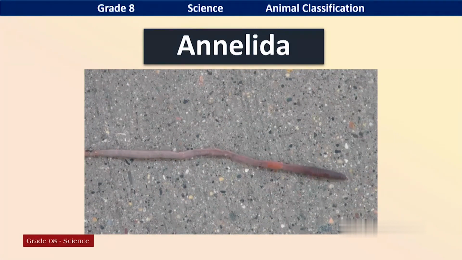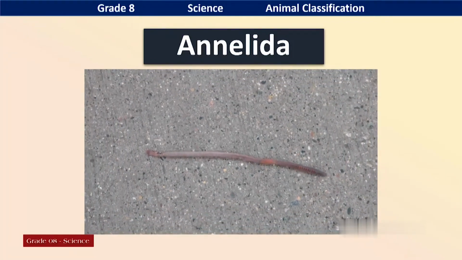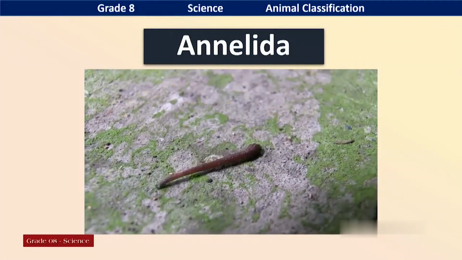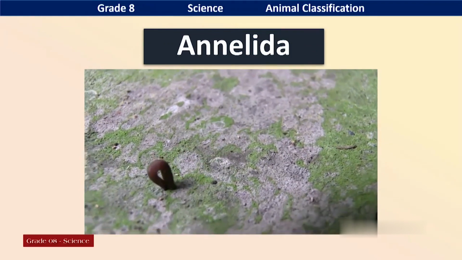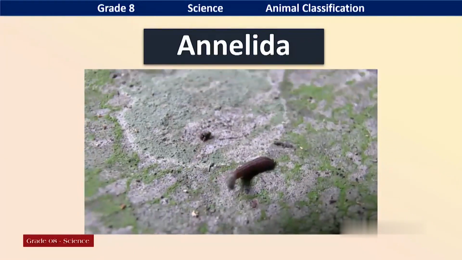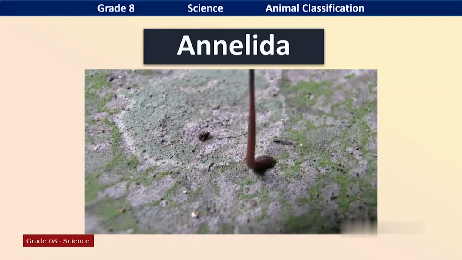It is in your home garden, and see how it is moving in soil. Who are the other organisms in Annelida? Yes, this is another organism in Annelida. Who is this creature? It is a leech. When you travel to cold areas like Nuwara Eliya, you can see this organism.